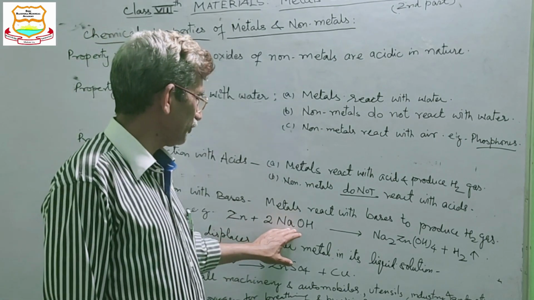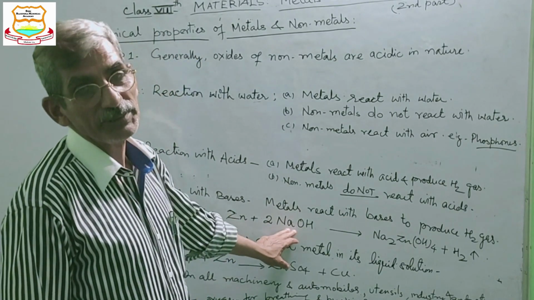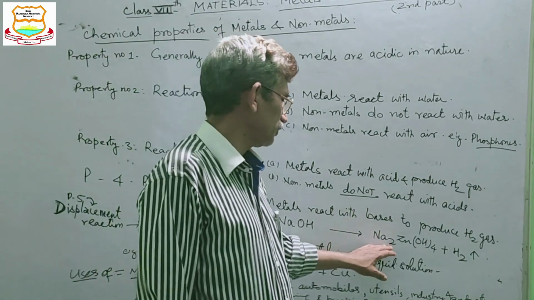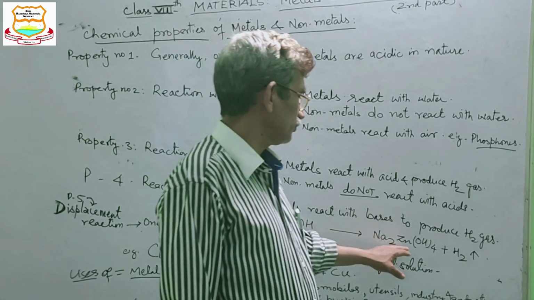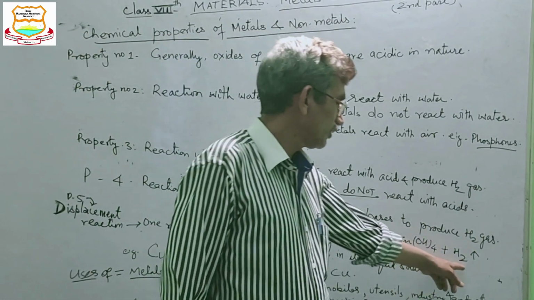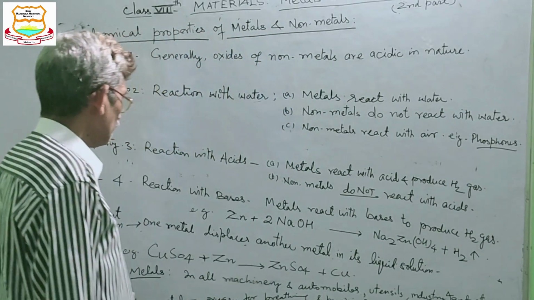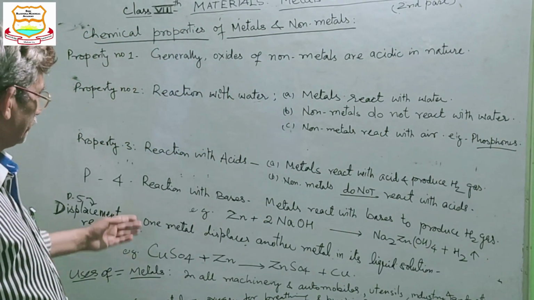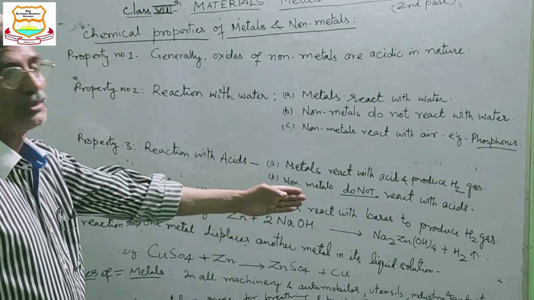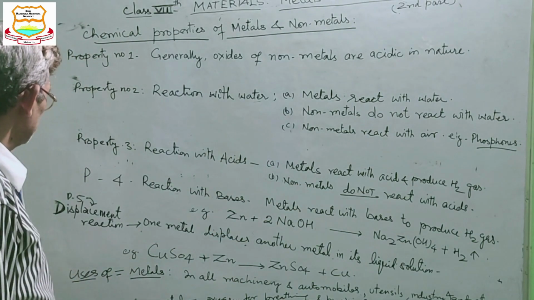It is reacting with a base. The name of the base is sodium hydroxide, and it is producing sodium zincate and hydrogen. But non-metals do not produce hydrogen.